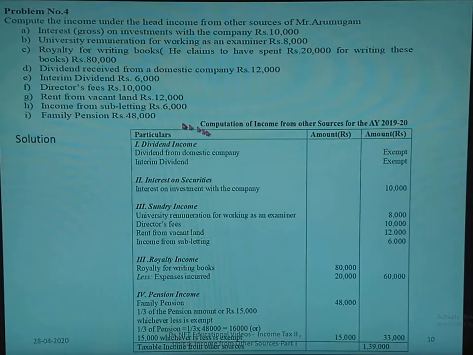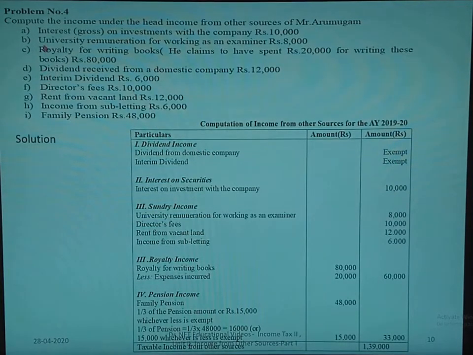Here let us see the solution. You can write it in the order of incomes. First one is dividend income. Dividend received from domestic company as well as interim dividend is given. Dividend received from any Indian company is exempt from tax. So here dividend from domestic company is exempt. For the interim dividend, we are not given details about whether it is an Indian company or a foreign company. In that case, you have to assume it as an Indian company. So interim dividend here is also exempt.